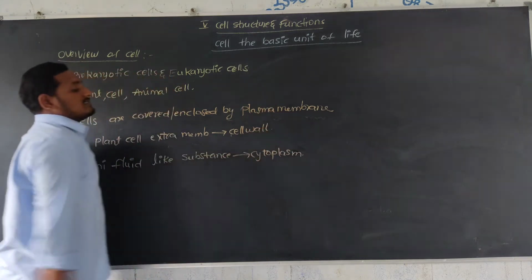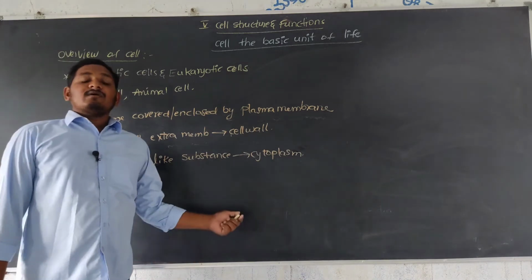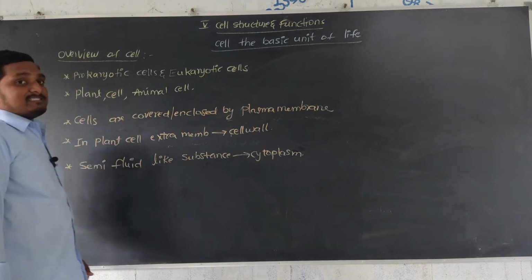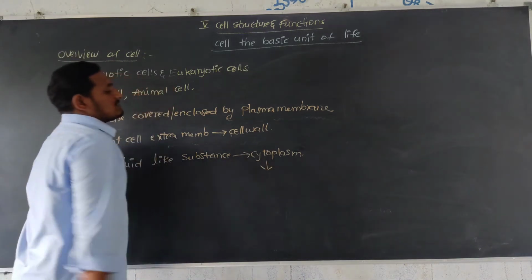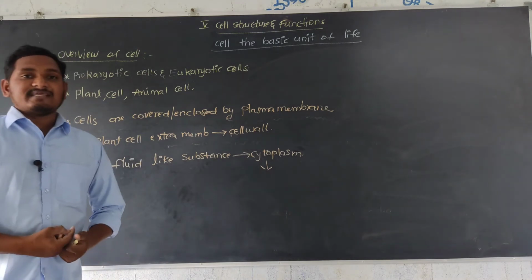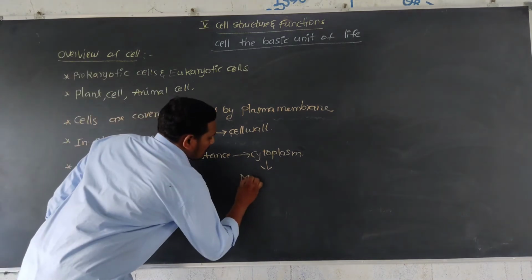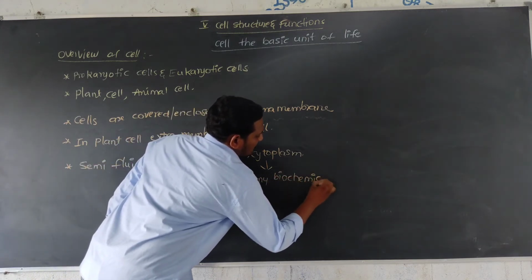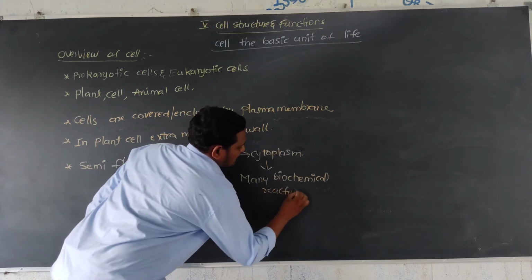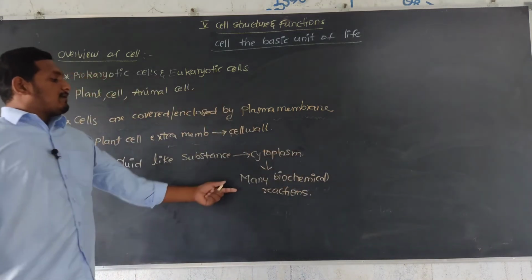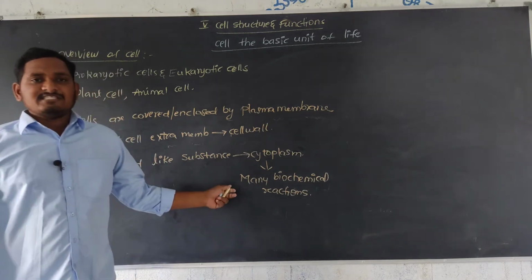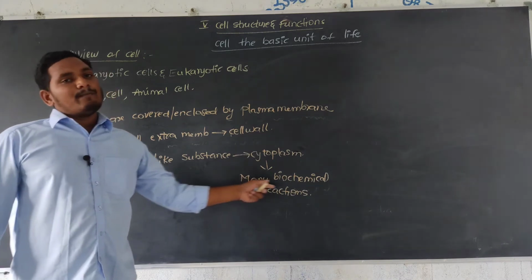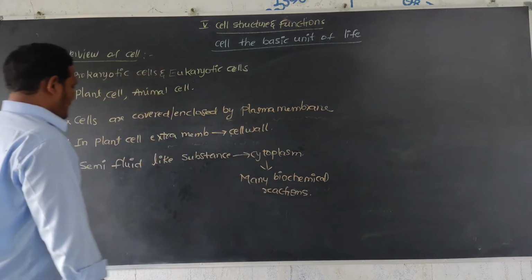This cytoplasm is responsible for many biochemical reactions, because many enzymes are present in it and many biochemical reactions mainly depend on enzymes. So cytoplasm is a site for many biochemical reactions.